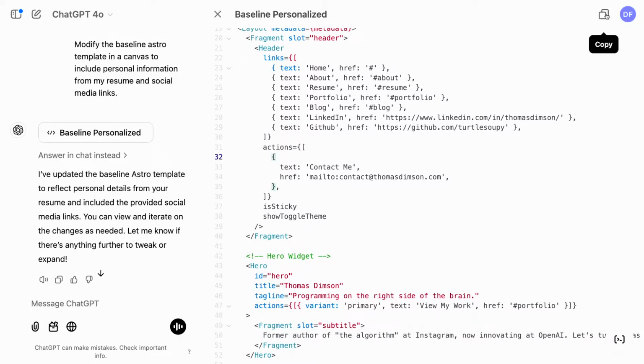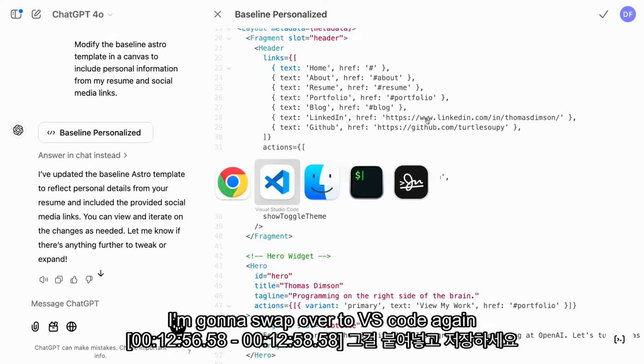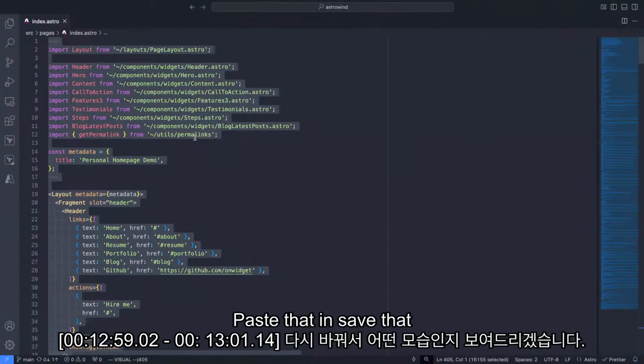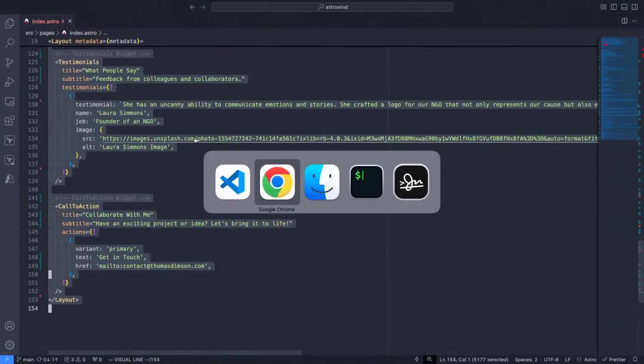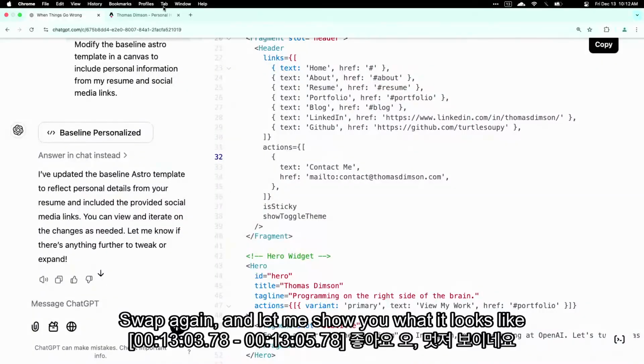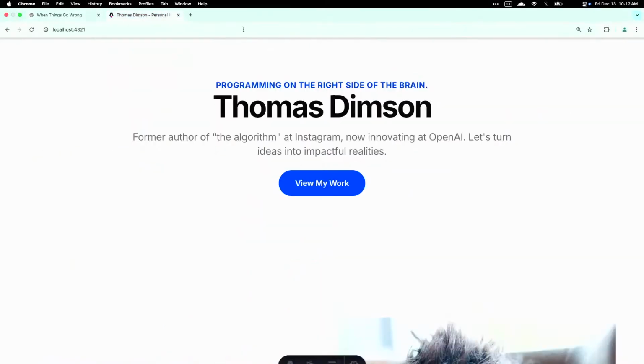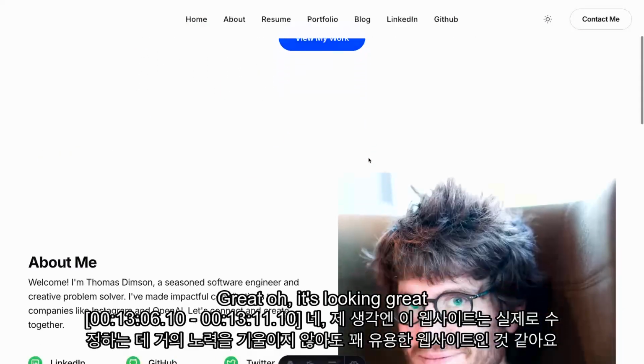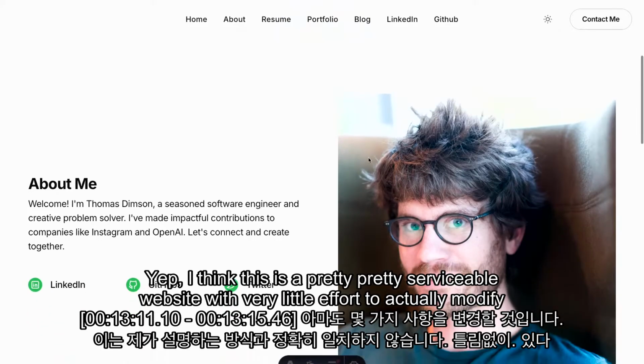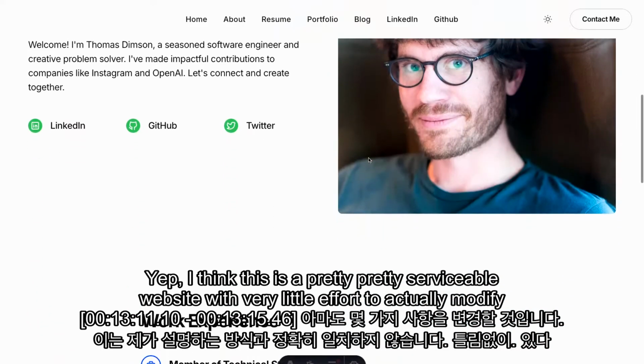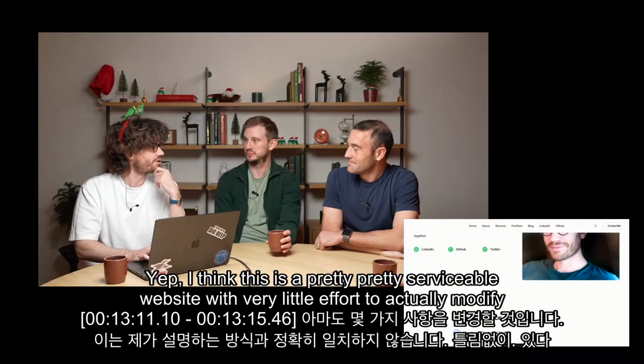So I'm going to go ahead and copy this. I'm going to swap over to VS Code again, paste that in, save that, swap again. And let me show you what it looks like. Great. Oh, it's looking great. I think this is a pretty serviceable website with very little effort to actually modify.